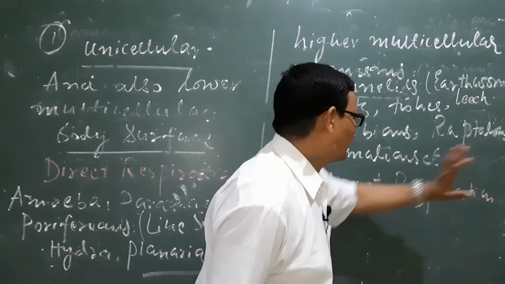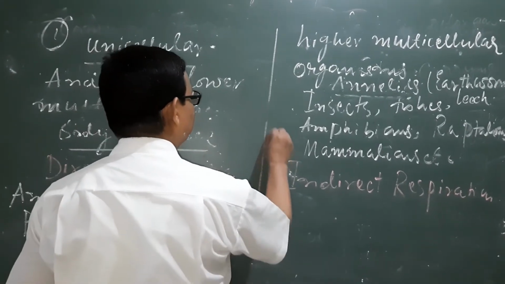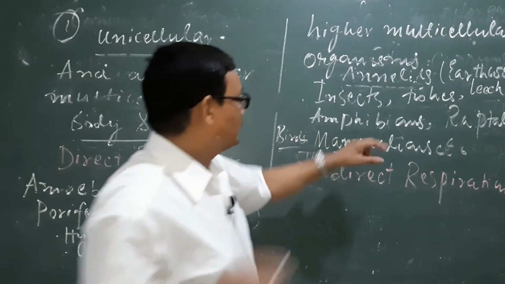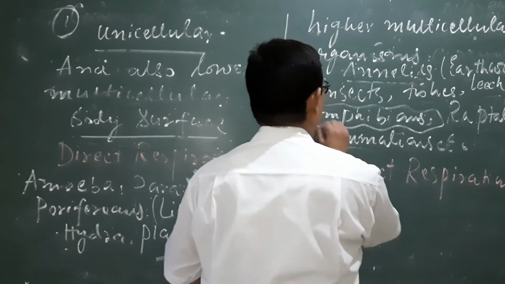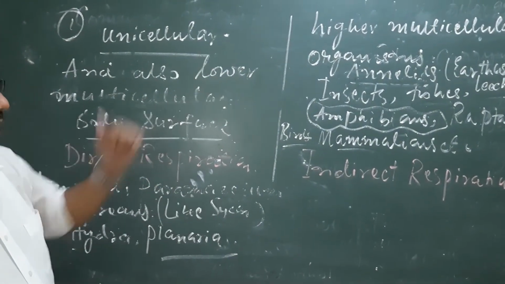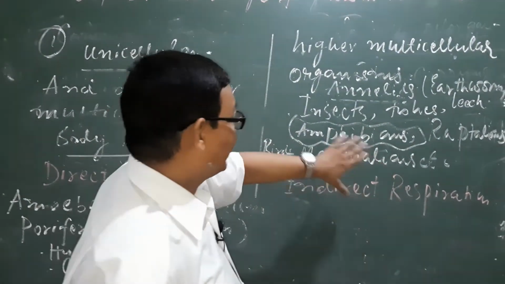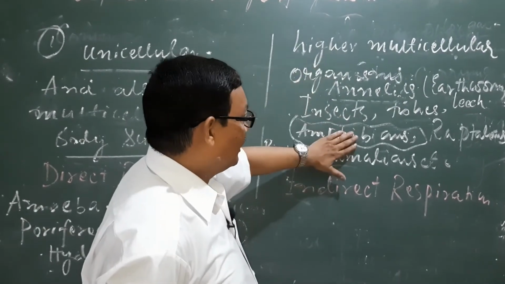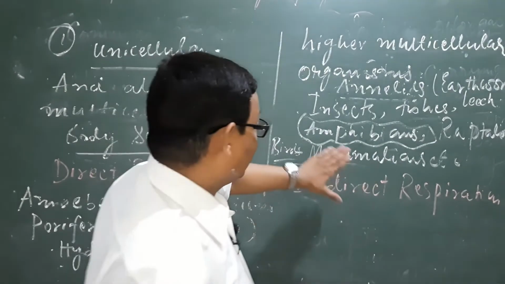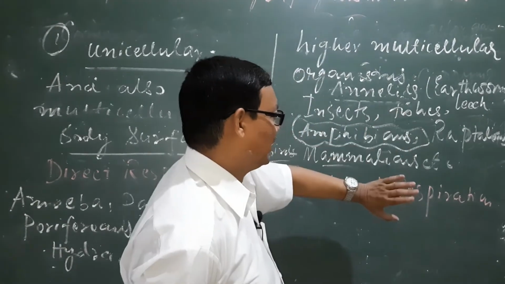Amphibians may respire through the lungs, like the adult frog, but when they are in the hibernation period, they respire through the skin. And the tadpole larva respires through the gills. So this is a special category in the case of amphibians.